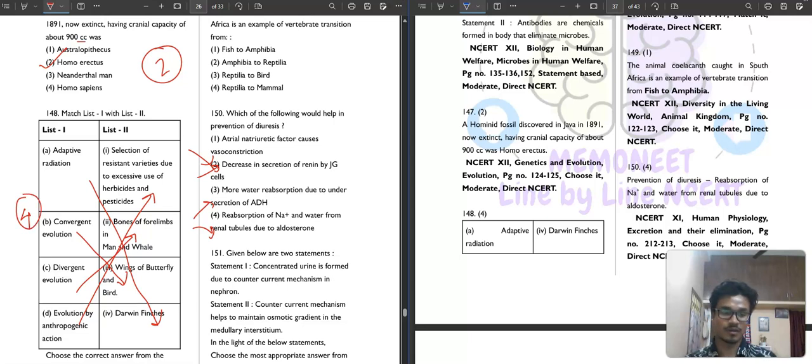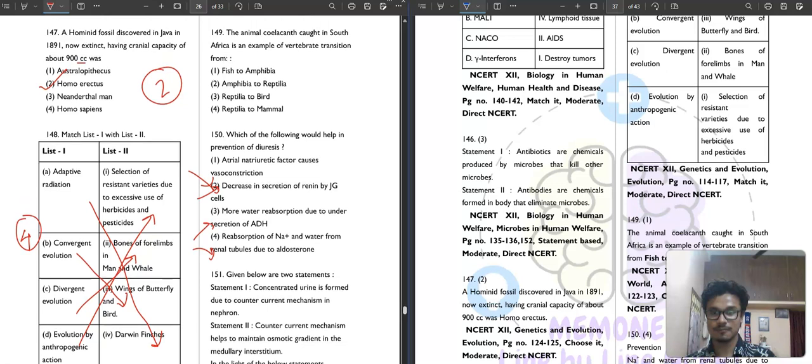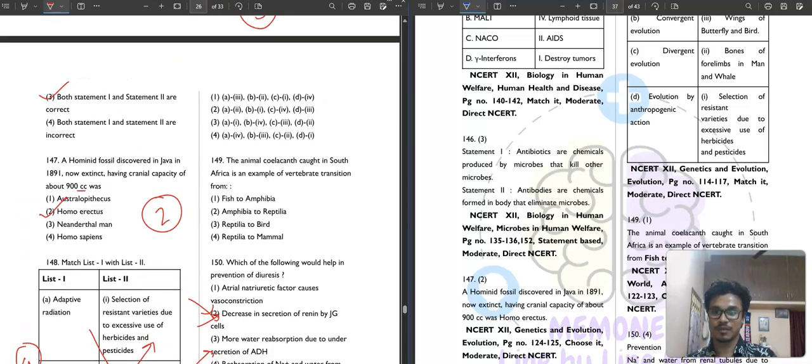Then question number 149. Option number 4. So the animal coelacanth caught in South Africa is an example of vertebrate transition from fish to amphibia, amphibia to reptilia, reptilia to bird, but reptilia to mammalia. It was fish to amphibia. Okay, first option is your correct answer.